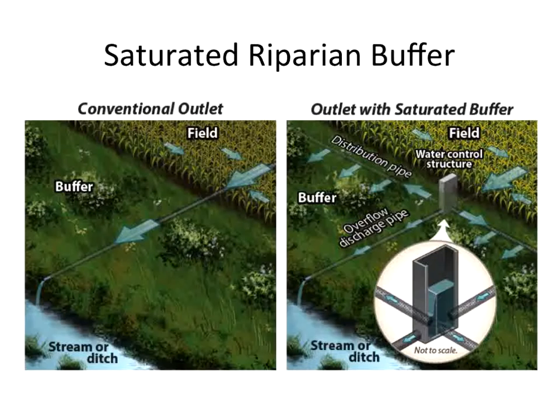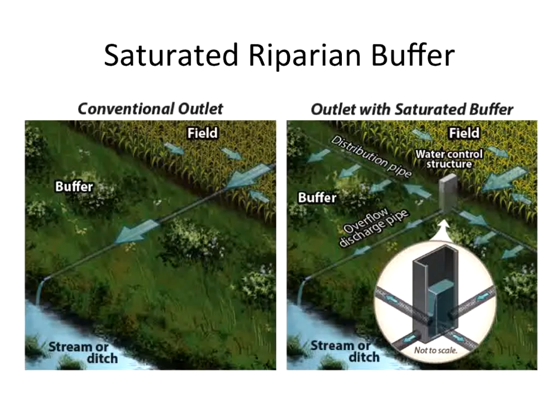Okay. And so what's the saturated buffer? A tile drain takes subsurface water from this field, allowing a freely drained root zone for these crops, and takes that water right to the ditch or stream. The opportunity to improve water quality by having that water move through this riparian buffer is lost.